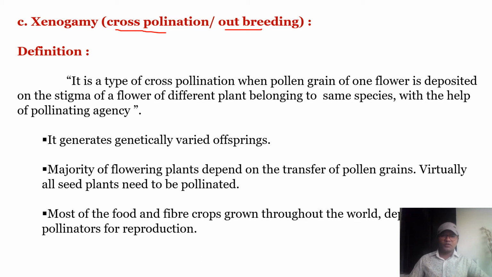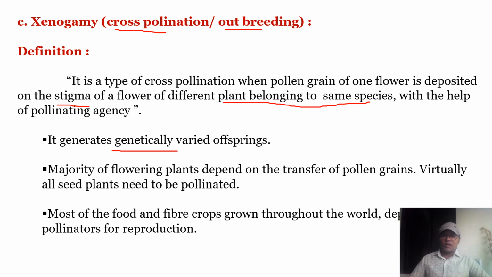So you can define it like this: it is a type of cross pollination when pollen grain of one flower is deposited on the stigma of a flower on a different plant belonging to the same species. That is xenogamy. So it brings genetic variation, and hence it produces genetically varied offsprings.